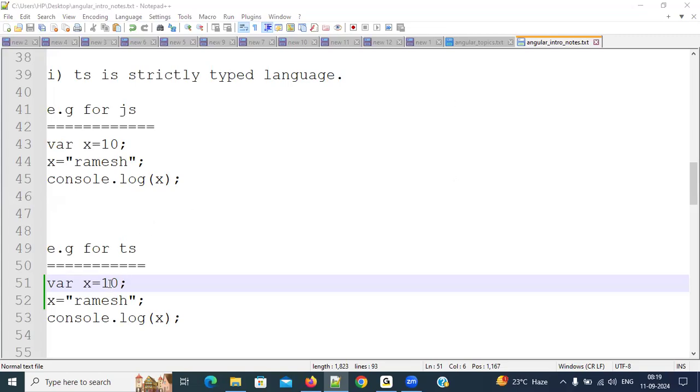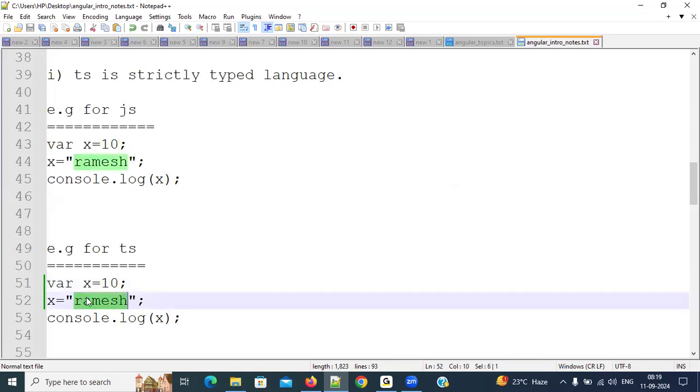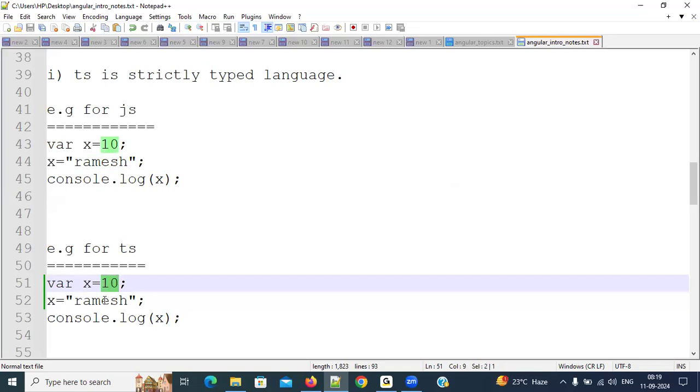Here you are assigning the data as number, but in the next one you are assigning the data as string. Since the data type and the data are not matching, it will throw error. Why? Because in the first line, what is the value? Number. So automatically it will convert as number only. X colon number, it is behaving like this. Then after that, this X will always accept only number as the data, not the alphabets.